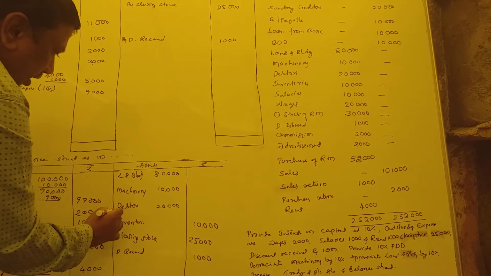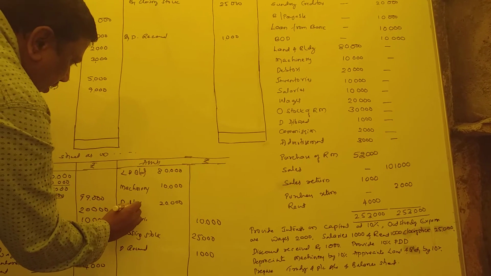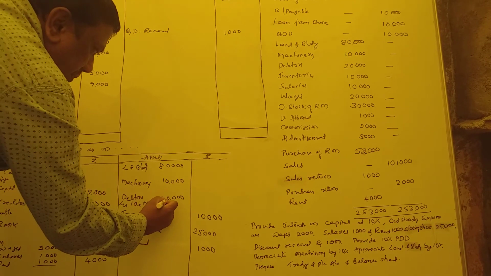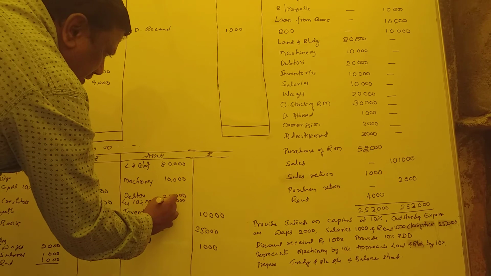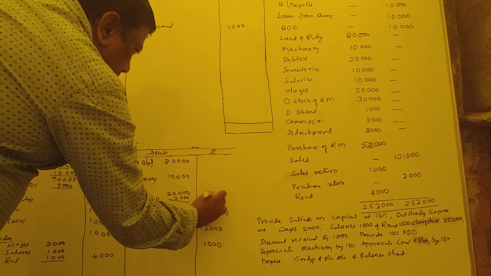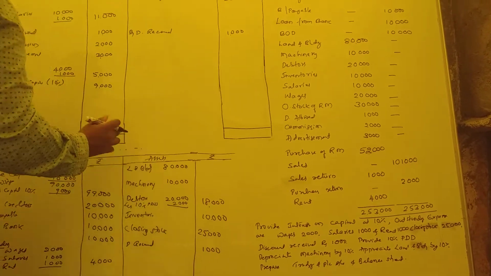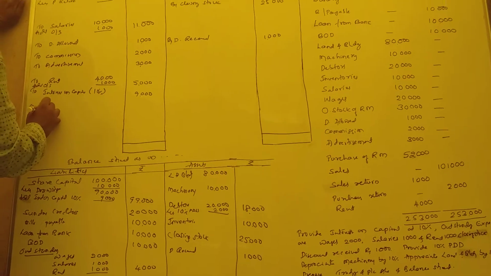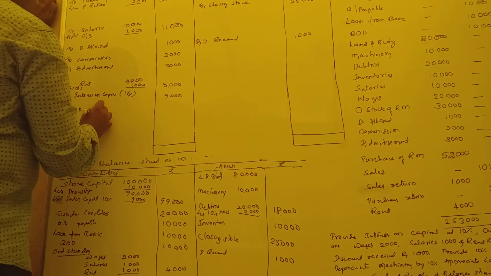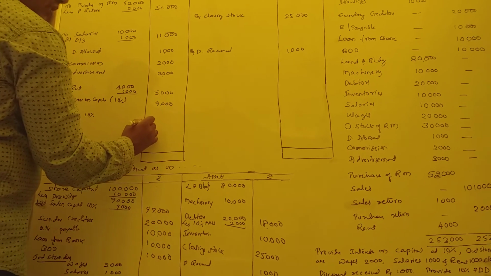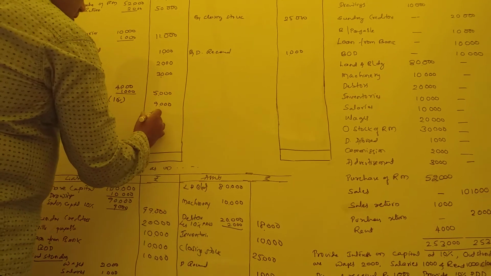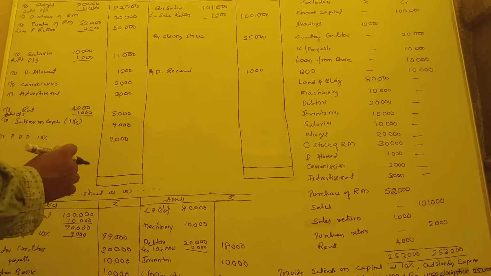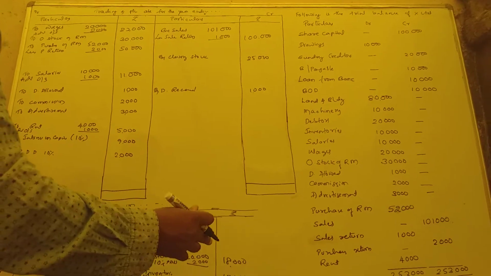Provide for 10% depreciation. So 10% less. 10% PDD. Provision for doubtful debts. So 10% means what? 2,000. That is 18,000. Again, it's expenditure. I'll put here 2,000 for doubtful debts. 10%. That is how much? So 2,000. Double entry is over.